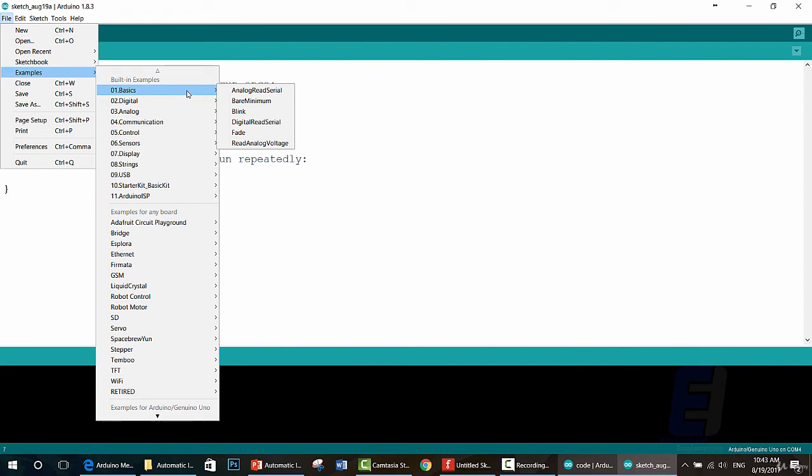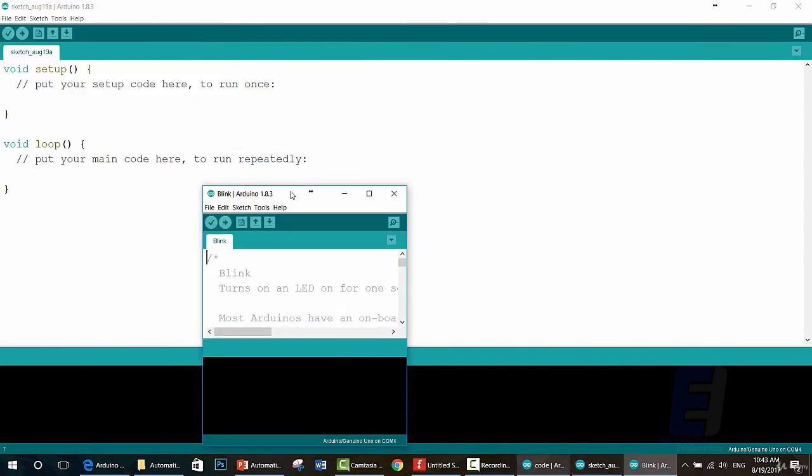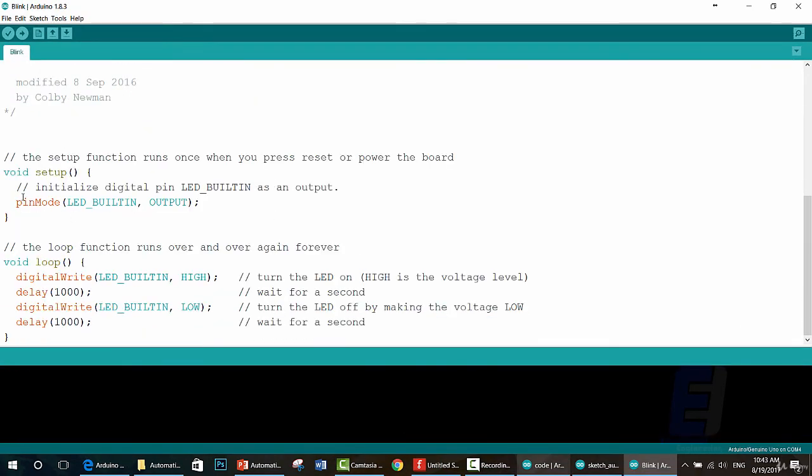Let's say that we want a basic example for blinking LED. As you can see, this is a blinking LED example. It's very simple, straightforward. It's commented so that you can understand what's happening and what's going on. So that's why Arduino is very popular, because it provides amazing support.